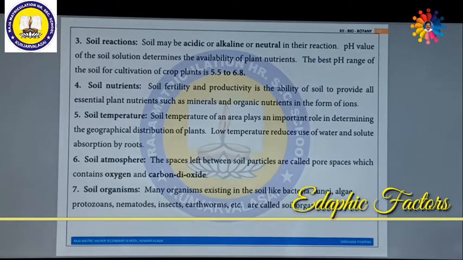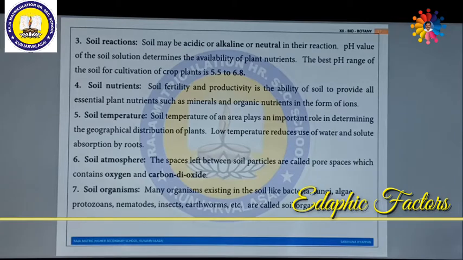Next one is soil temperature. The soil temperature of an area plays an important role in determining the geographical distribution of plants. Low temperature reduces the use of water and solute absorption by roots. High temperature causes evaporation of water content in the soil. Optimum temperature helps the plants to grow.